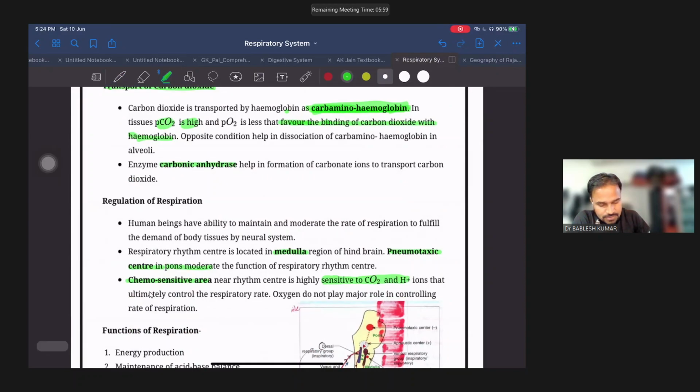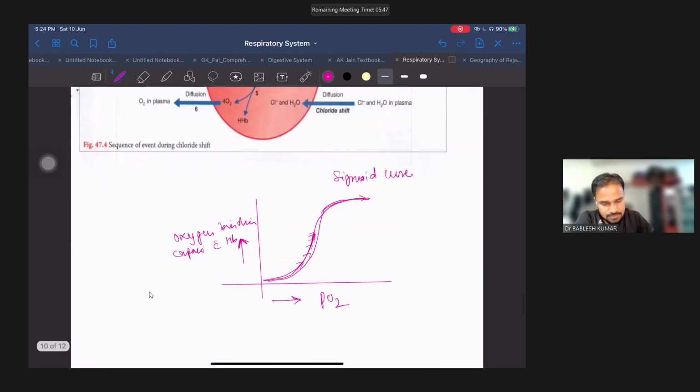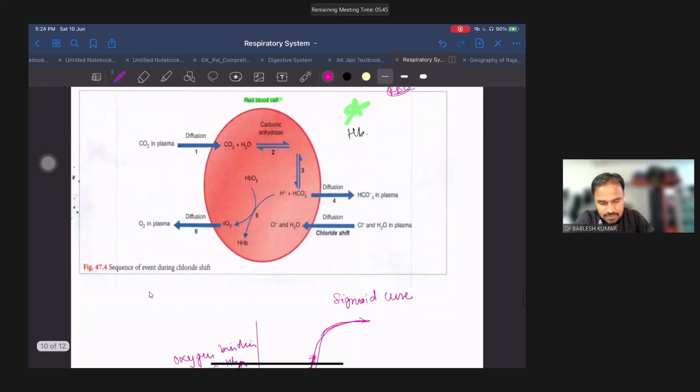And this whole reaction happens with the help of the enzyme carbonic anhydrase.